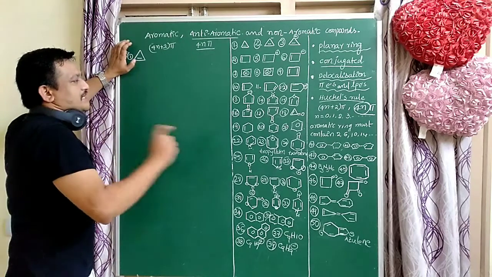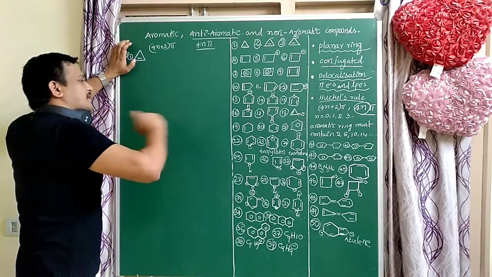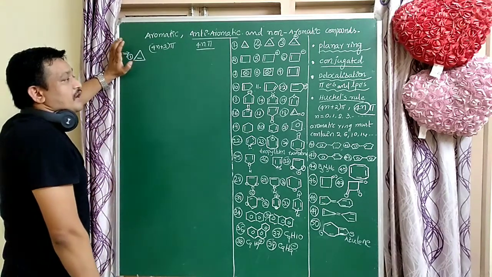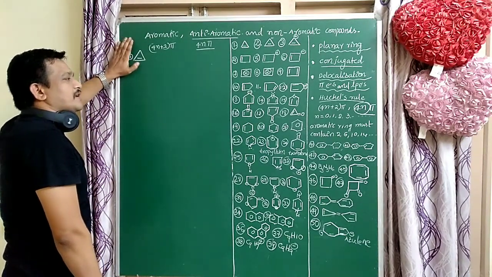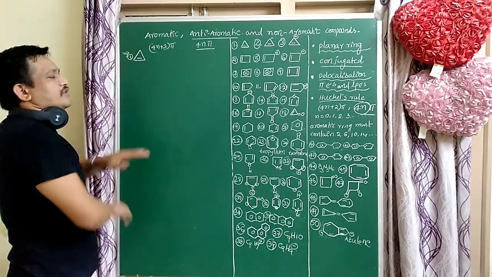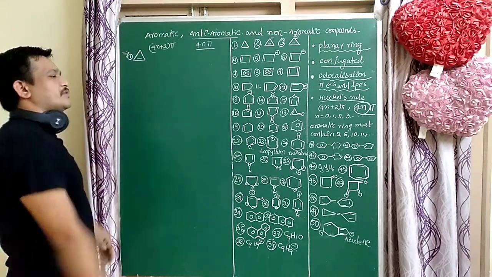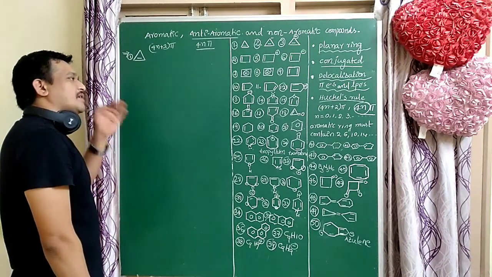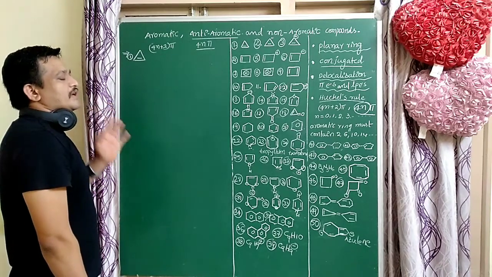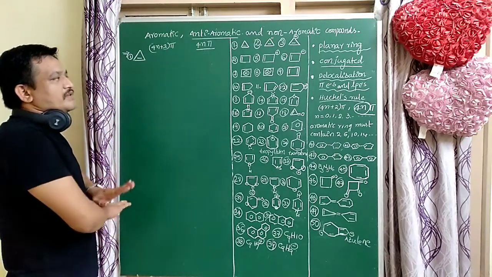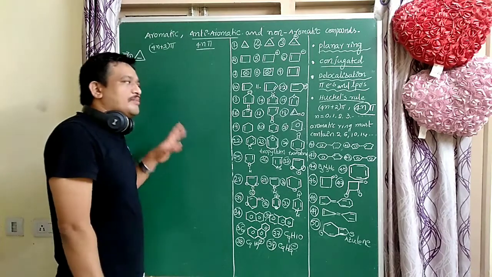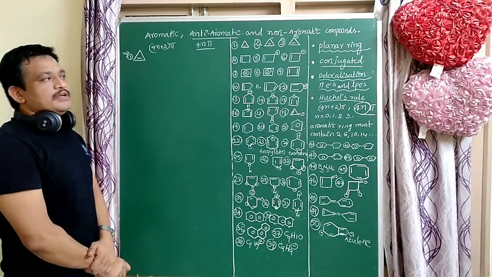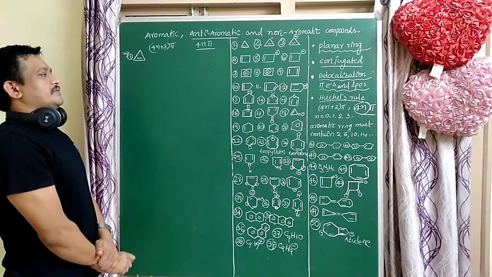If there is no conjugation and no delocalization of pi electrons, that is a non-aromatic compound. If there is no ring, those are non-aromatic compounds. So how to identify aromatic, non-aromatic or anti-aromatic? If a ring is not there, they are aliphatic compounds, and all aliphatic compounds are non-aromatic compounds.